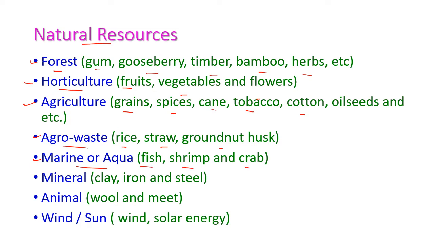And next one is mineral. The minerals are clay, iron, steel and etc. And next one is animal. From animal we can get wool and meat. And the last one is wind or sun, that is wind energy or solar energy. So these are the natural resources we can utilize for our business.